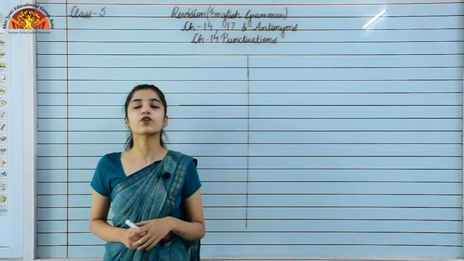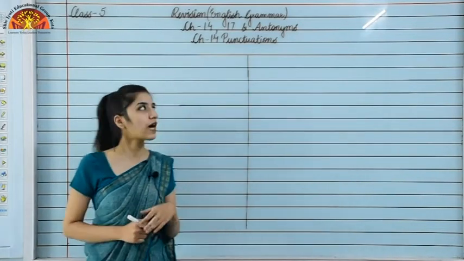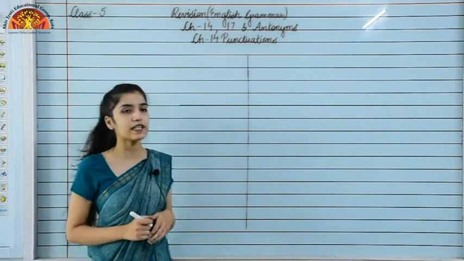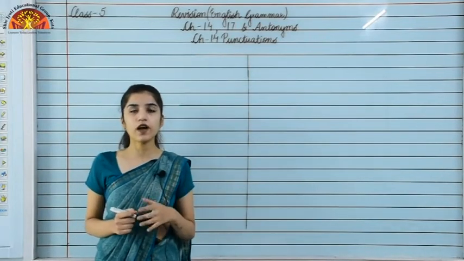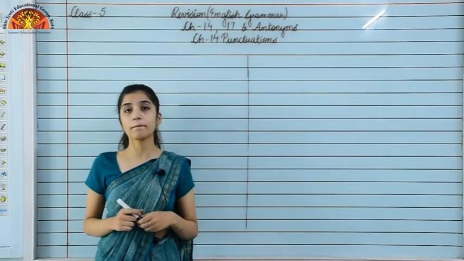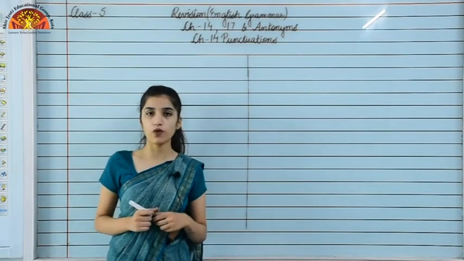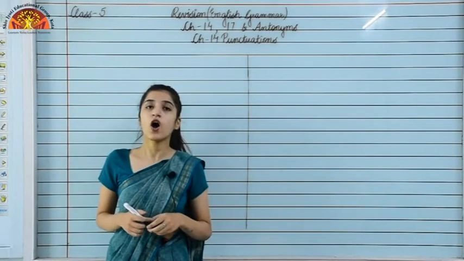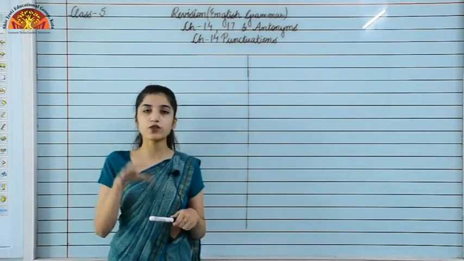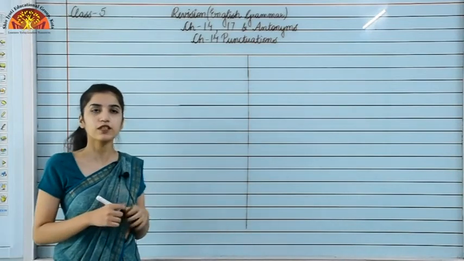Today we are going to do the revision of chapter number 14, 17 and antonyms of your grammar book. In your grammar book this chapter is given on page number 84. You can find chapter number 14, punctuations, on page number 84, and we are going to do the revision of chapter number 14 first.